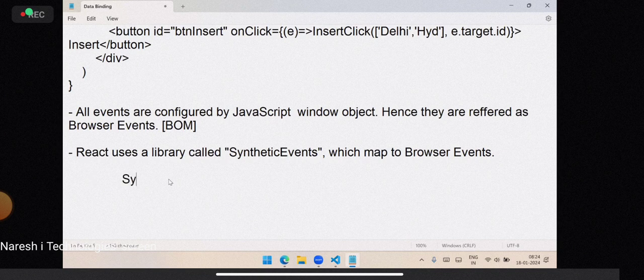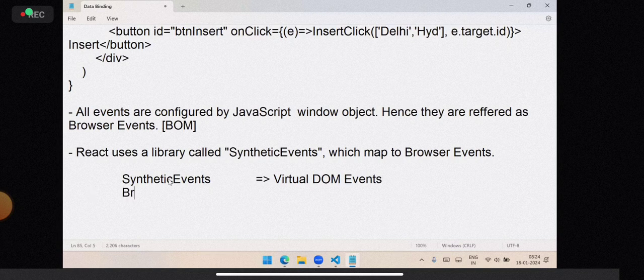So synthetic events are related to virtual DOM. We call them virtual DOM events. And browser events are DOM events. Synthetic events are related to virtual DOM; these are related to browser. So browser events are the events understandable to the browser, but React cannot use them directly. It will take help of synthetic events.